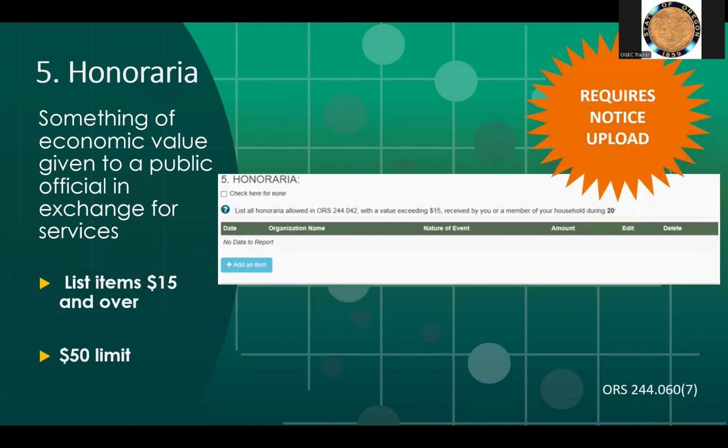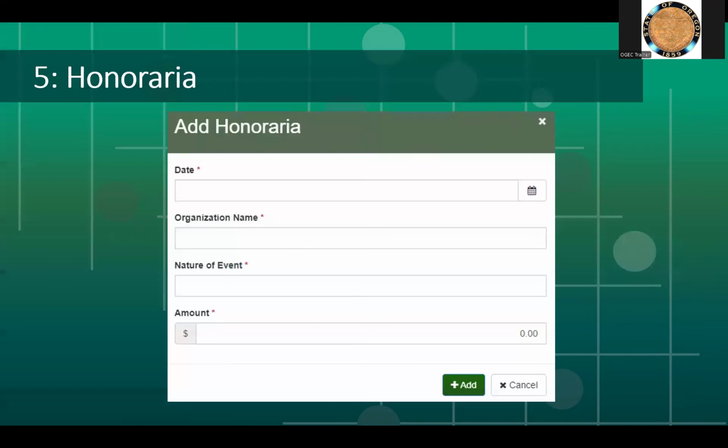The provider of the honorarium is required to notify the receiving public official in writing of the item's value within 10 days after the event at which the item was given. This notice must be uploaded to the SCI. Filers will need to include the date, the name of who gave the honoraria, the nature of the event, and the value of the item received. To add information, use the buttons.